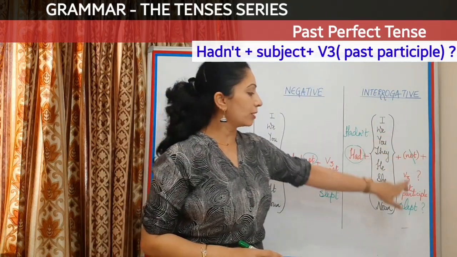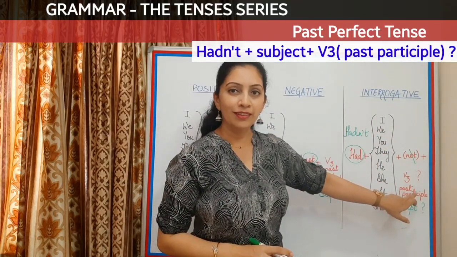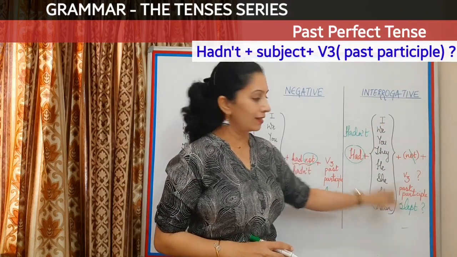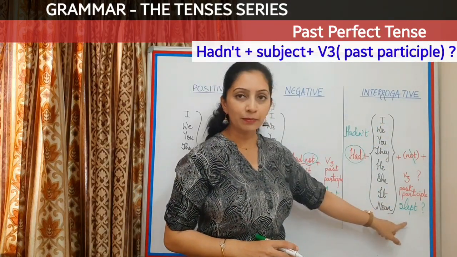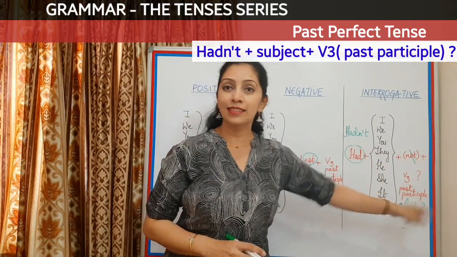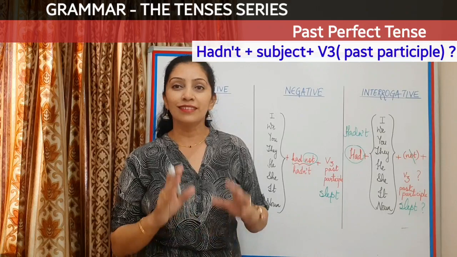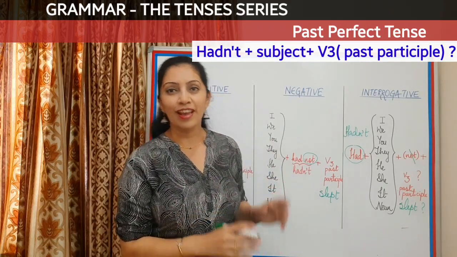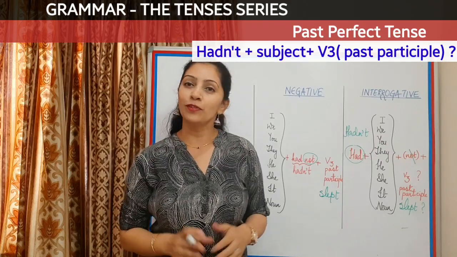I will straight away jump to the verb. So the sentence will be hadn't I slept? Hadn't we slept? Hadn't he slept? Hadn't she slept? That's how we'll make the sentences in interrogatives, negative and positive formats of this tense.